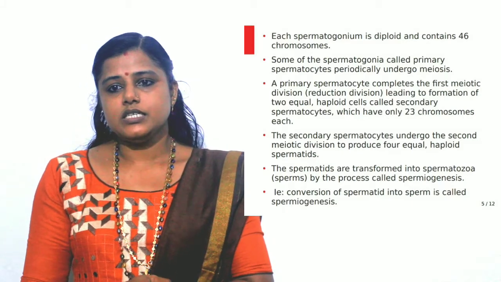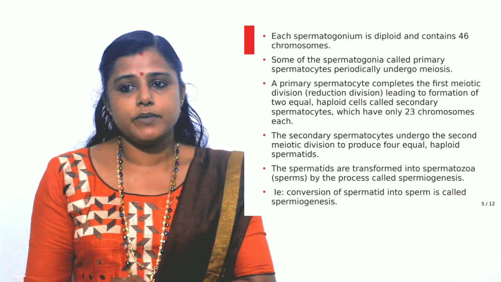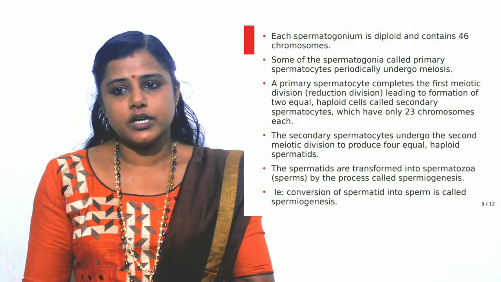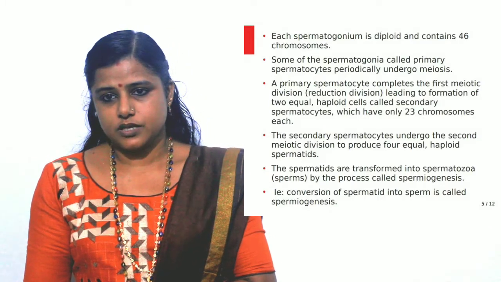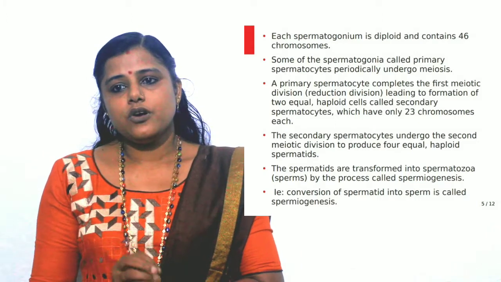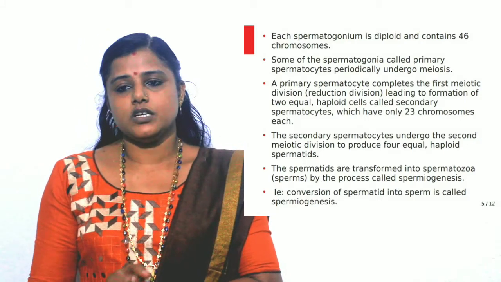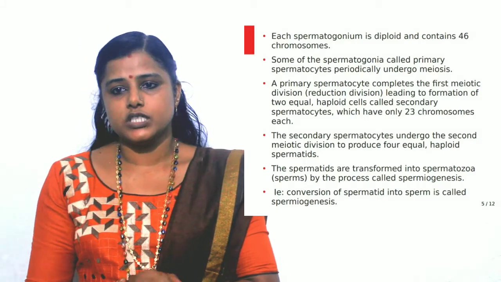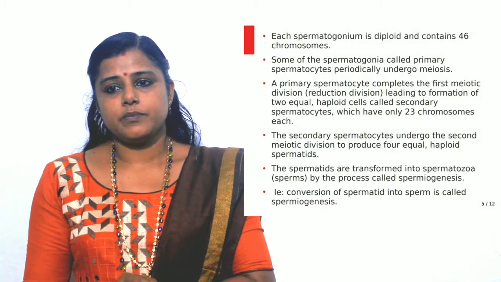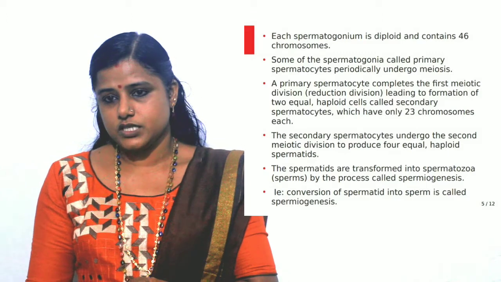And after that the spermatids are transformed into spermatozoa or sperm, and that process is called spermiogenesis. So the transformation of the 4 haploid spermatids into sperms, that is the conversion of a spermatid into sperm, is known as spermiogenesis.